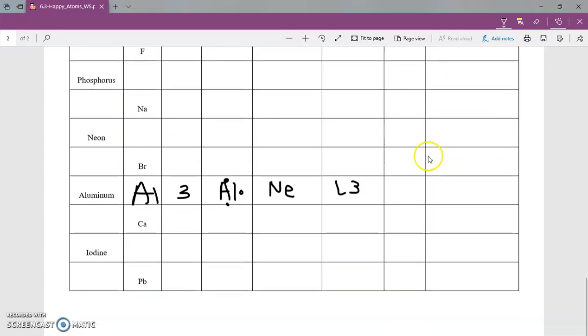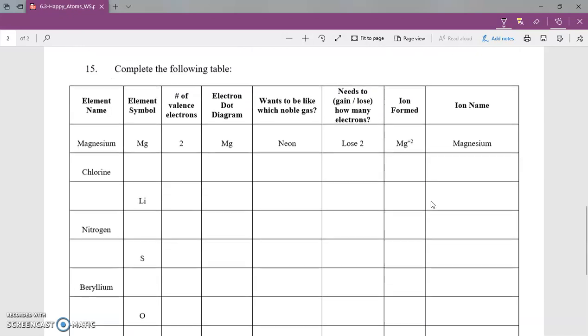Now the ion formed is going to look like that same symbol, Al. However, if we're losing a negative charge, we are going to become more positive as a result. Losing 3 electrons makes me 3 plus in this case.